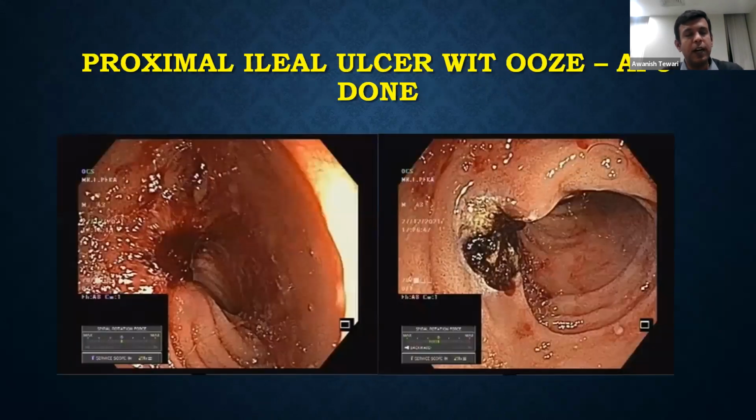Then this was a patient who had presented with stool occult blood positive and abdominal pain. We had done CT angiography. We found that the patient was having proximal ileal thickening. We did a spiral endoscopy by retrograde route. We found this person was having multiple deep ulcers. After taking biopsies, we performed APC for this patient. We could stabilize his hemoglobin, and we could get a diagnosis of Crohn's disease, for which he is still under treatment with us.